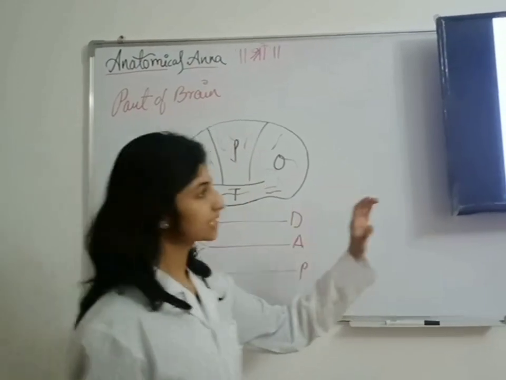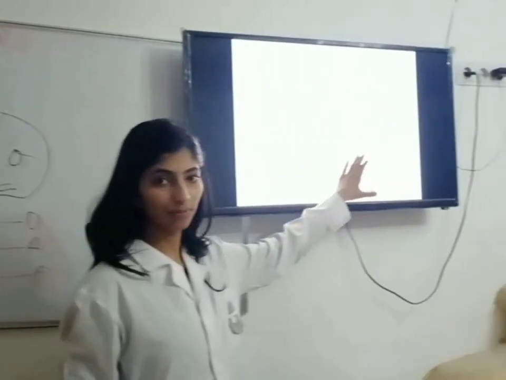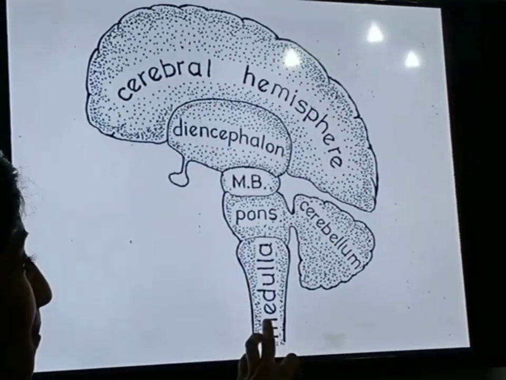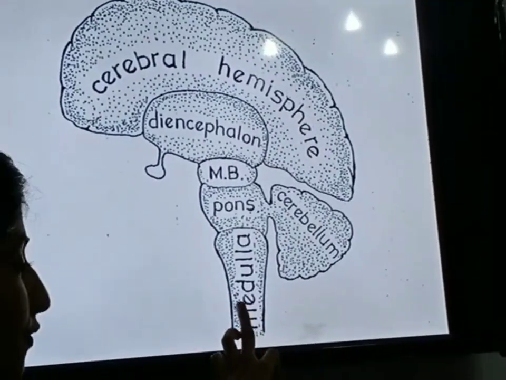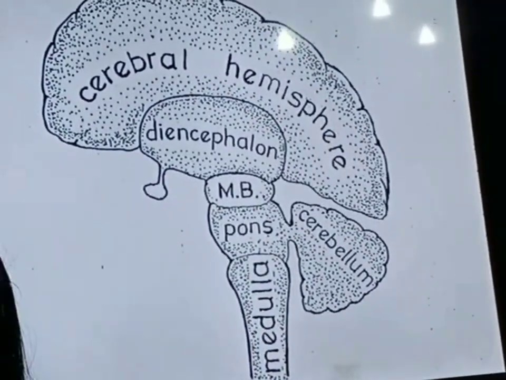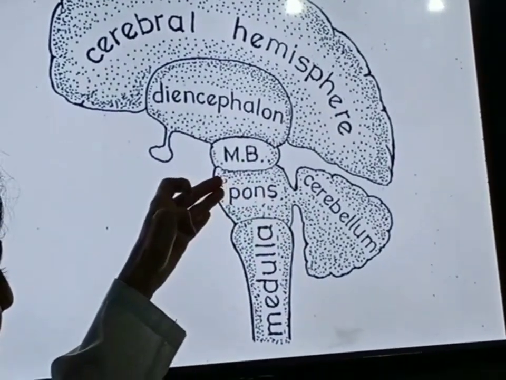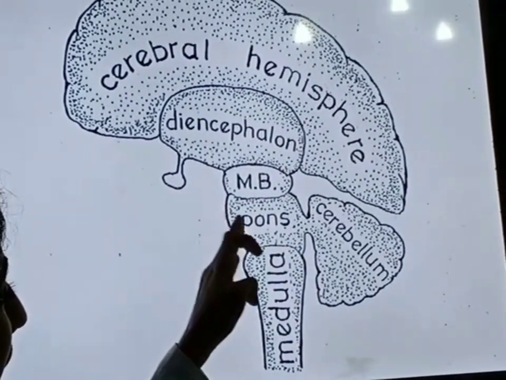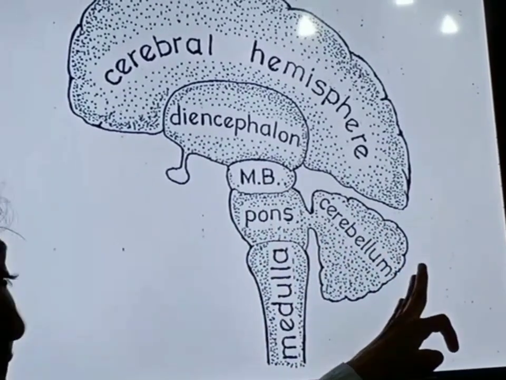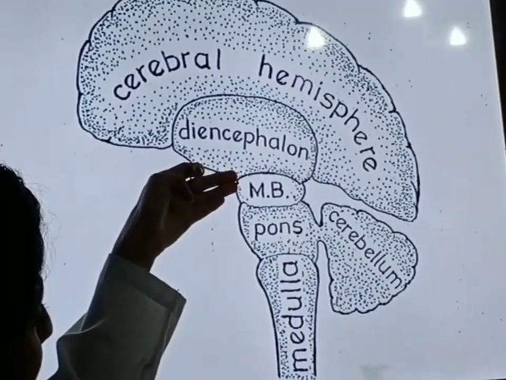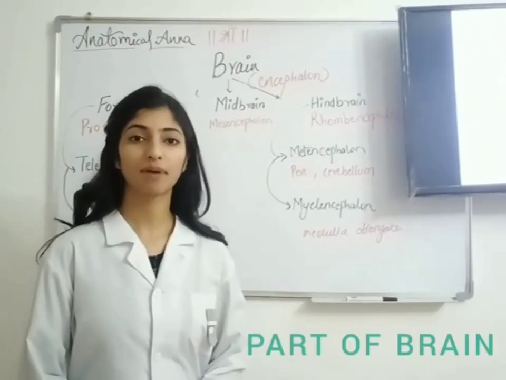Now we'll further see the lower part of the brain, which is known as the brain stem. So the brain stem consists of medulla oblongata, and from here our spinal cord extends. In the upper part of the medulla consists of pons, and dorsally there is cerebellum present. And above that is our midbrain. Now we will see parts of brain.